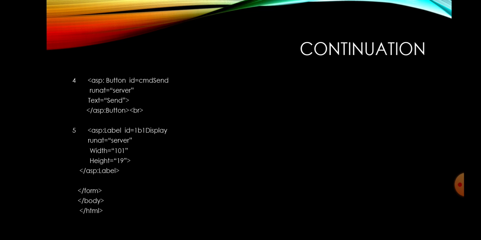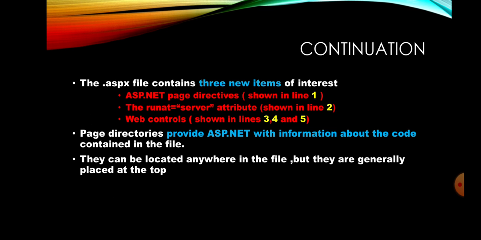In ASP.NET, we named command button as button itself. Next, the label box. These are the web controls. Okay, got it, students? Next, yes, I already told you the .aspx file contains 3 new items. What are they? ASP.NET page directives, runat equal to server attributes, web controls.